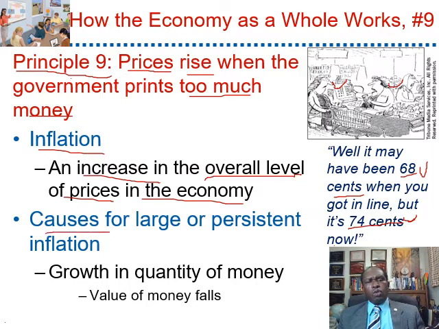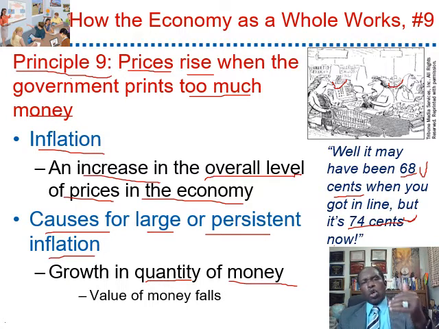The causes of large or persistent inflation are growth in the quantity of money. A rapid increase in the quantity of money will lead to persistent inflation or hyperinflation. The consequence of hyperinflation is that the value of money will decrease. Money is worth less in that sense.